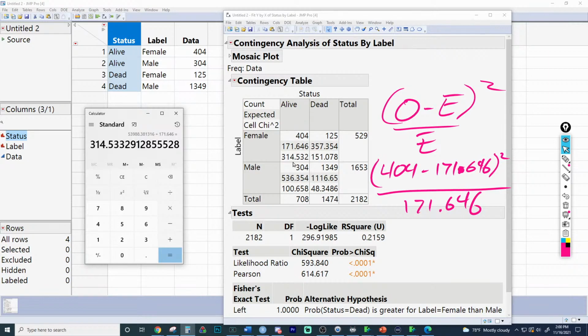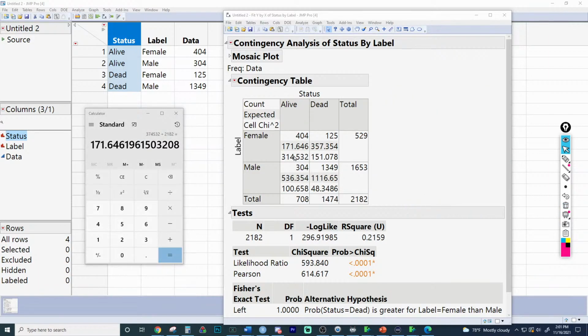If you look, we actually had that expected cell count on the screen because we had solved this previously by doing row total 529 times column total 708 divided by grand total 2182, and that is going to be the expected, which is right here. Remember, the expected is probably the easiest equation to remember because it's always row total times column total over grand total.